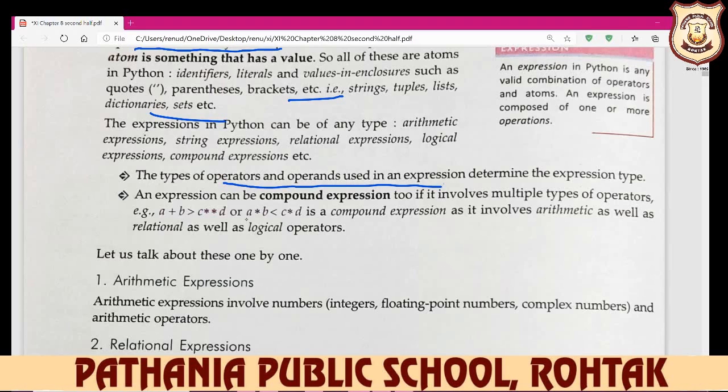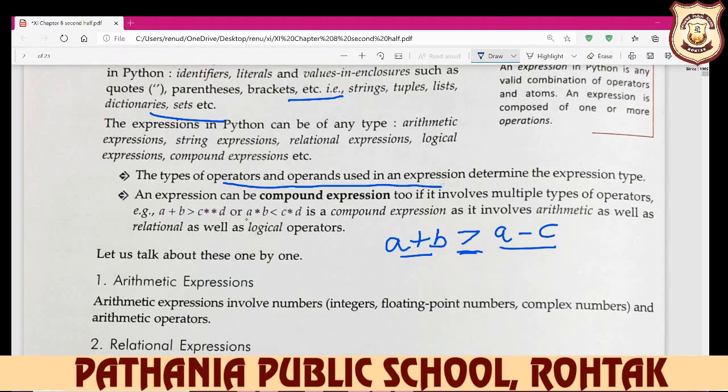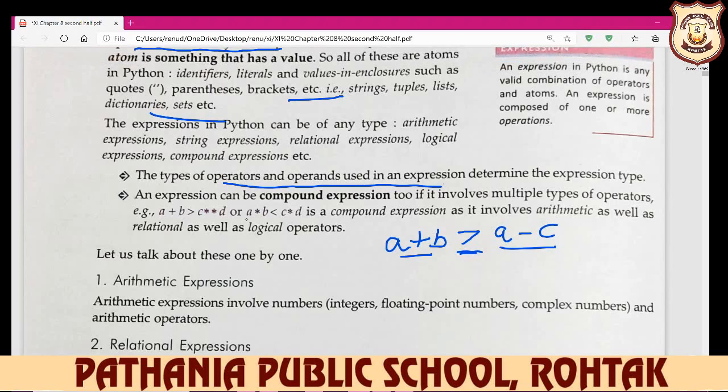For example, you write a plus b is greater than a minus c. So this is your expression. And which type of expression? Here a plus b is an arithmetic expression, and this is relational: less than, greater than, less than or equal to, greater than or equal to.